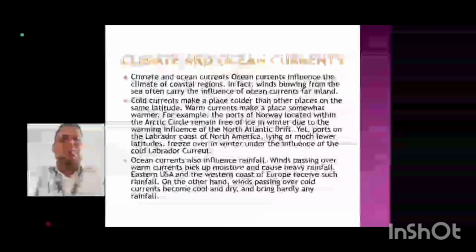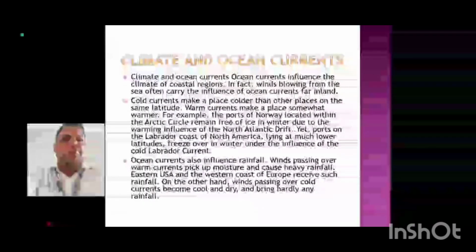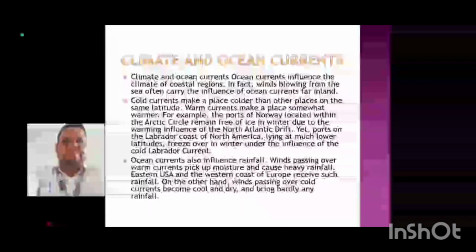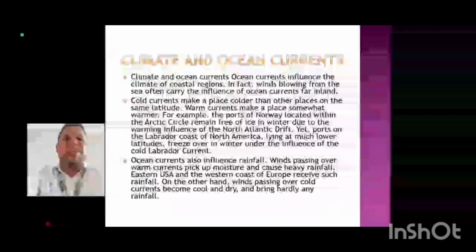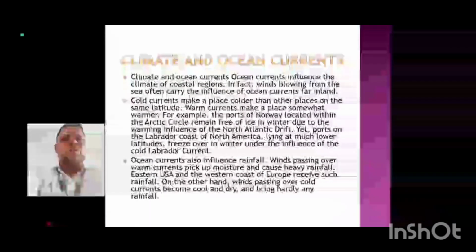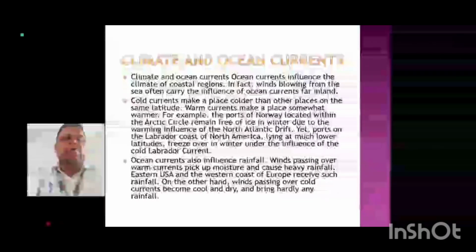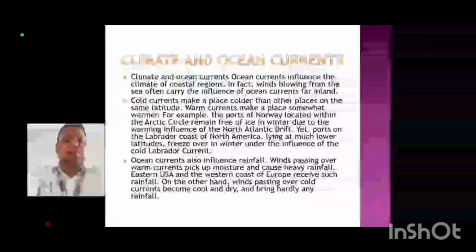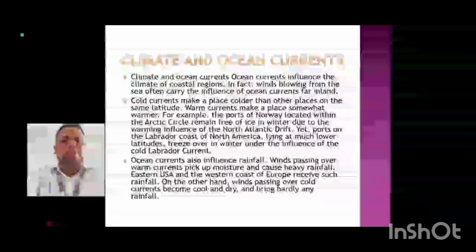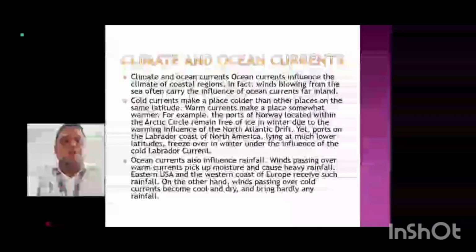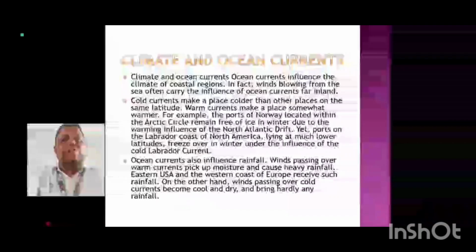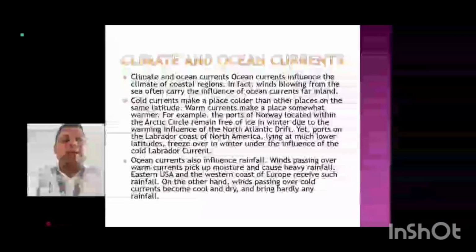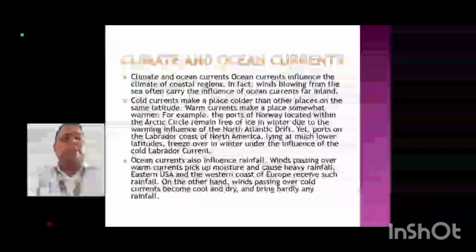Now, climate and ocean currents. Ocean currents influence the climate of the coastal regions. In fact, winds blowing from the sea often carry the influence of the ocean current far inland. An ocean current also influences rainfall. Winds passing over warm currents pick up moisture and cause heavy rainfall. Eastern USA and the western coast of Europe receive rainfall. On the other hand, winds passing over cold currents become cool and dry and bring hardly any rainfall.